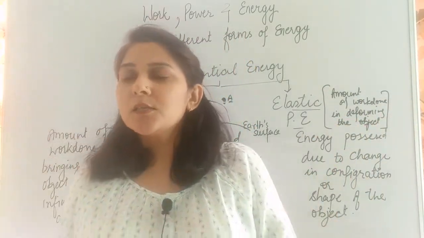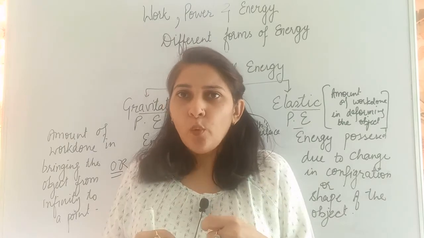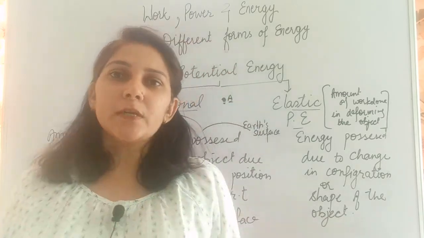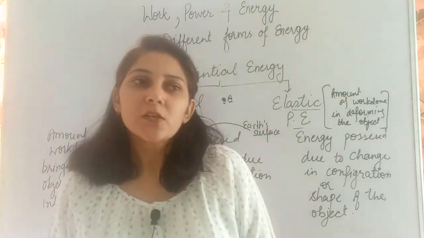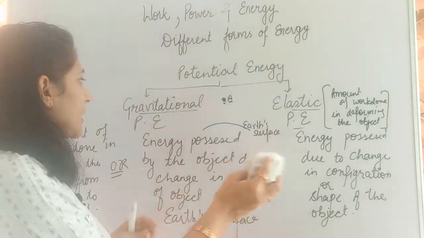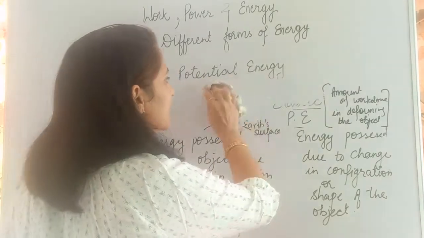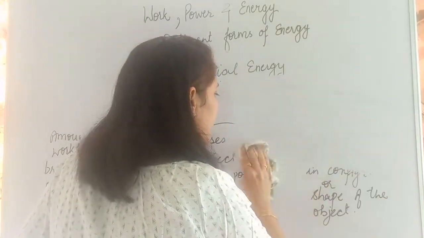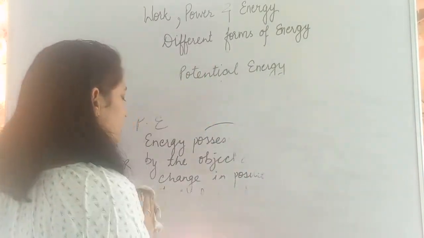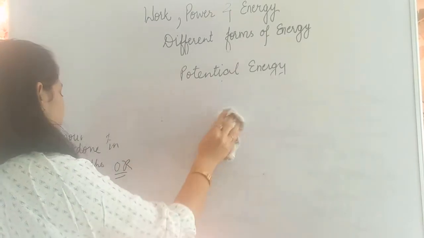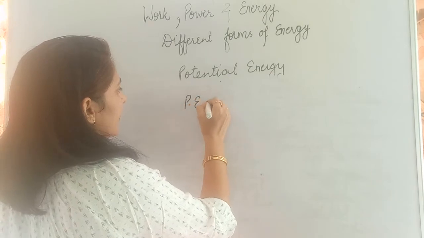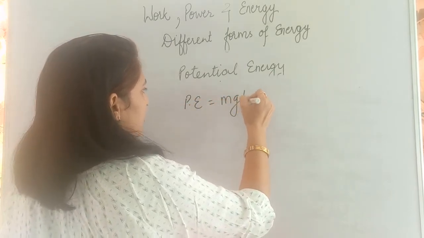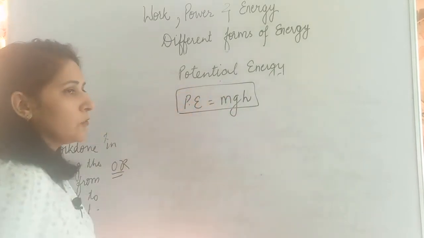Now the main thing is we need to learn how we reached the formula that potential energy is given by mgh, because from standard 5 you all keep on learning that potential energy is given by the formula mgh. How do we derive this formula mgh? Let us learn about that. Potential energy is given by mgh. Okay, how did we reach here?